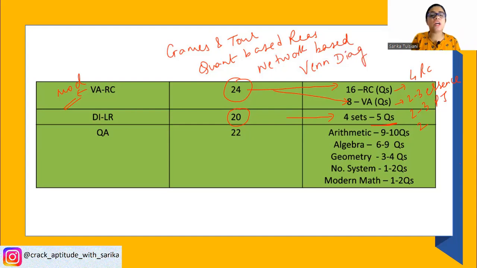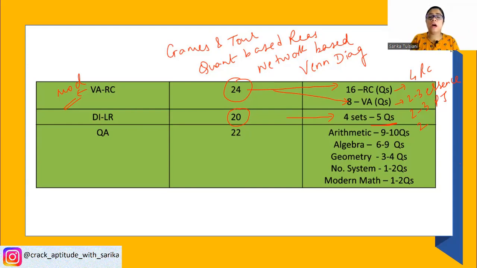Now, the problem which happened with a lot of students was across slots, they couldn't identify that this was a Venn diagram set. For example, in slot 1, there was a set wherein they had said there are 15 girls and some boys. Then, you know, some girls are okay with 1-day tournaments, some boys are okay with 2-day tournaments, and so on and so forth. So that was a Venn diagram set. However, the difficulty level was high, but that was one of the topics observed.